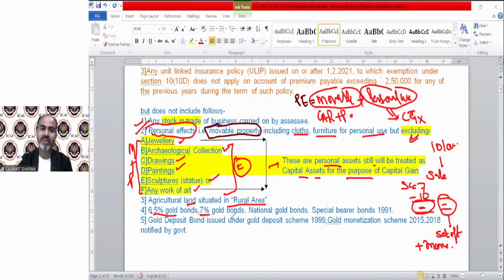6.5% gold bond, 7% gold bond, national gold bond, special bearer bond. Again, these are the bonds issued by government and these will not be treated as a capital asset. Gold deposit bond issued under Gold Deposit Scheme 1999, Gold Monetization Scheme 2015-18 notified by the government. So these bonds are also outside the definition of capital asset. So these 5 things are not going to be treated as capital asset. Except these 5 things, almost each and every asset is going to be treated as your capital asset. I hope it's clear.